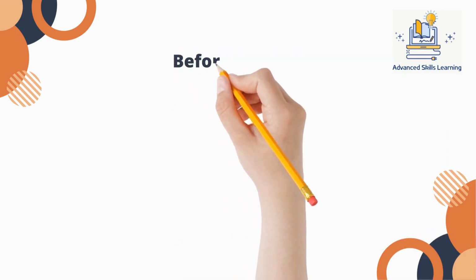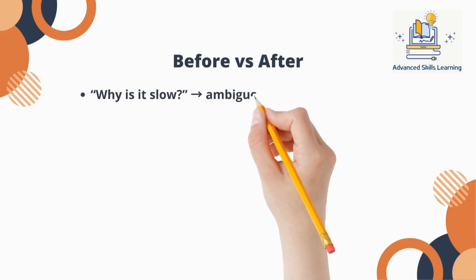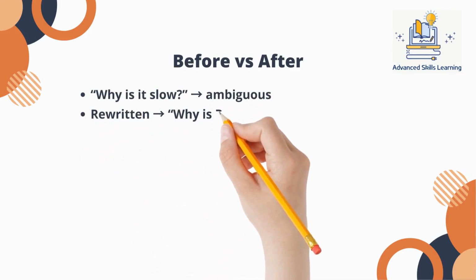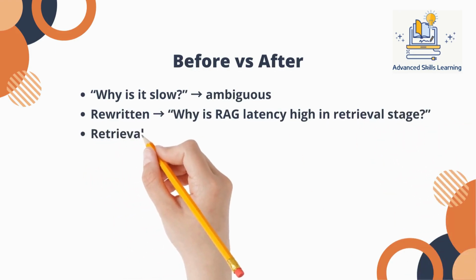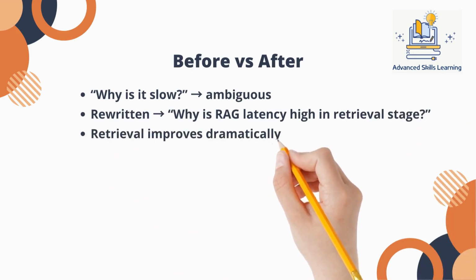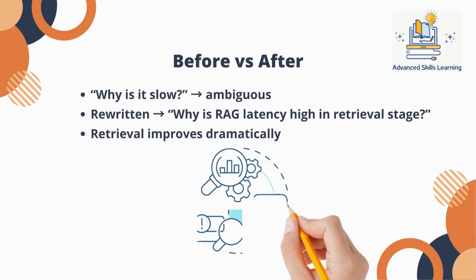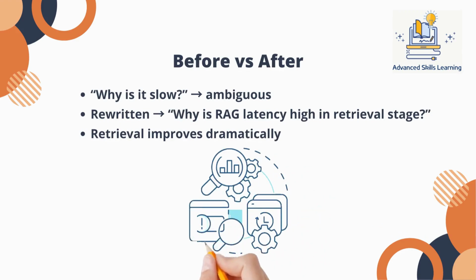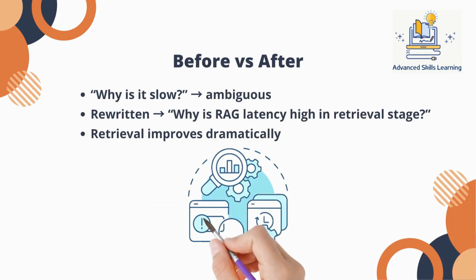Let's look at a simple example. A user asks, "Why is it slow?" That's useless for retrieval. A rewritten query might be, "Why is RAG latency high in the retrieval stage due to vector search or reranking?" Now the retriever has something meaningful to work with. This is the difference between guessing and targeting. The rewritten query introduces structure and intent, which directly improves how documents are matched.